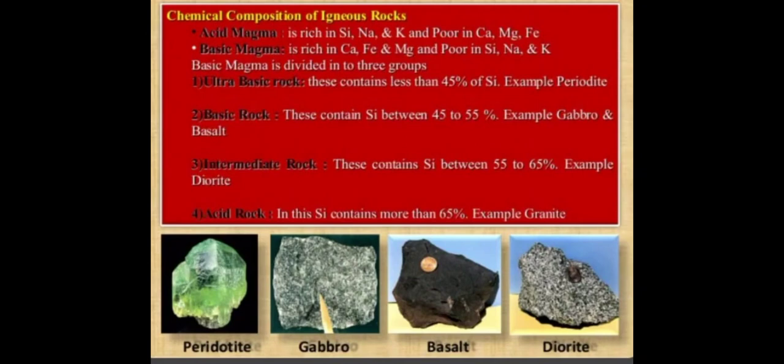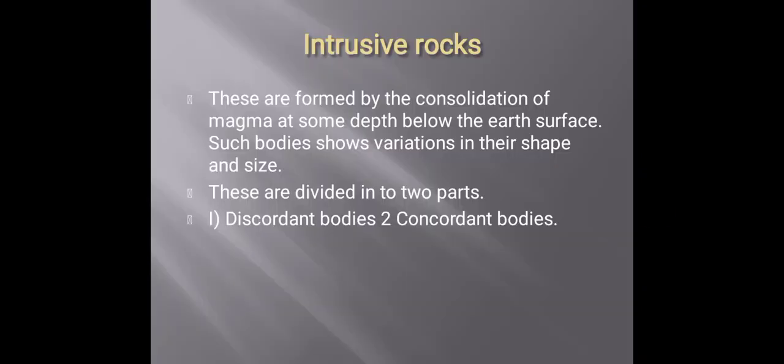Third is intermediate rock, which contains silica between 55 to 65%. Example is diorite, which is in the last picture of this slide. Acidic rock: in acidic rock, silica content is more than 65%. Example, granite.